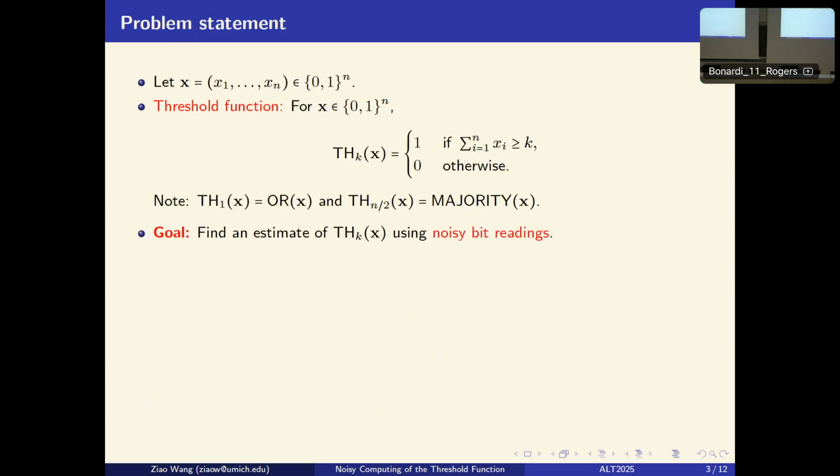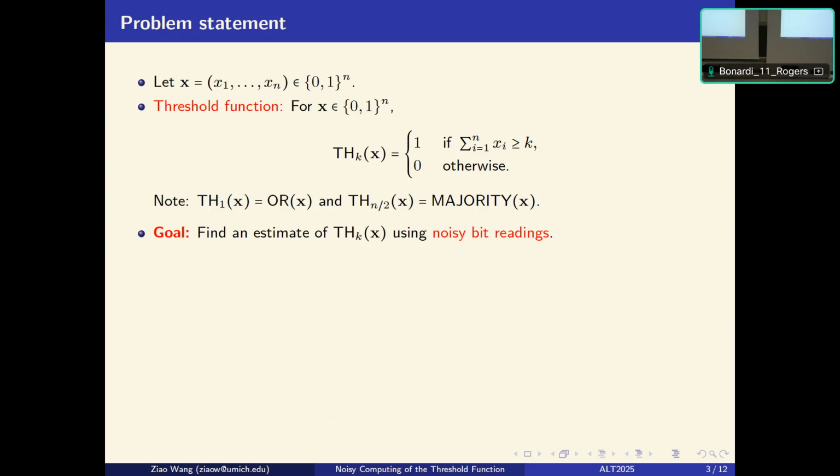Motivated by this, our problem is defined as follows. Let x be a binary sequence, and the threshold k function is simply the indicator of whether the weight of the sequence is at least k. As a quick note, when k is 1, this is just the OR function, and when k is n over 2, this is the majority function. Our goal is to find an estimate of this function using noisy bit readings.